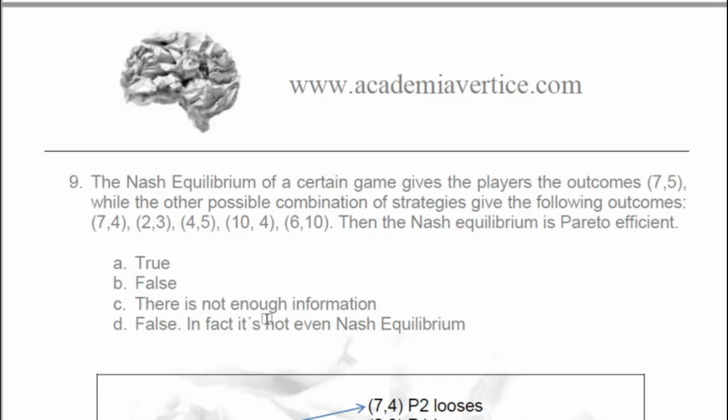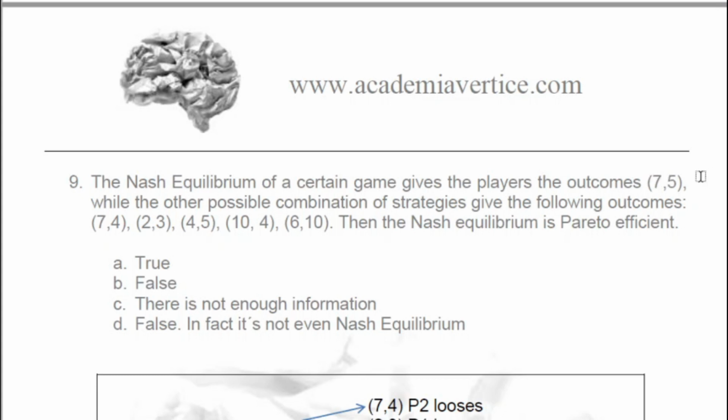True, false, or... Okay, this is the Nash equilibrium as the problem says. So, is it Pareto efficient? Well, it would be Pareto efficient if we can't find another combination of strategies such that any of the players improves without worsening the other one.